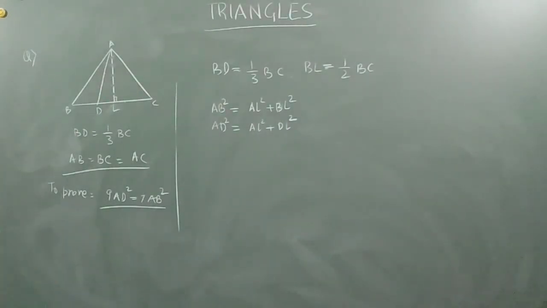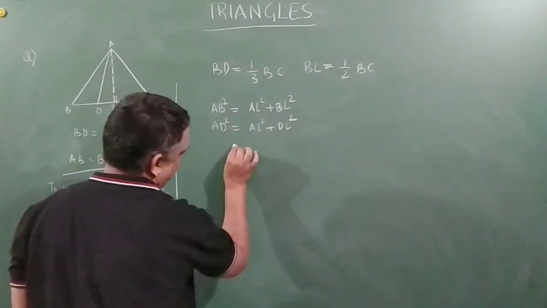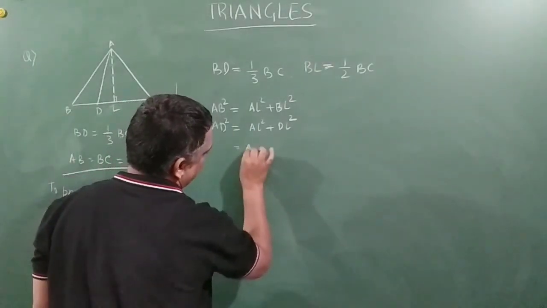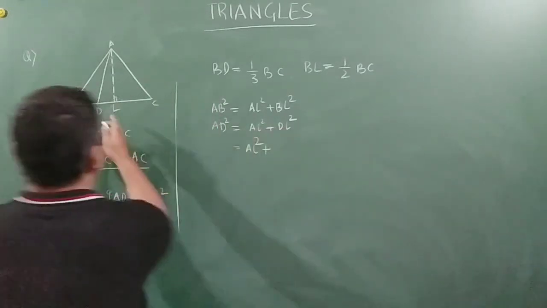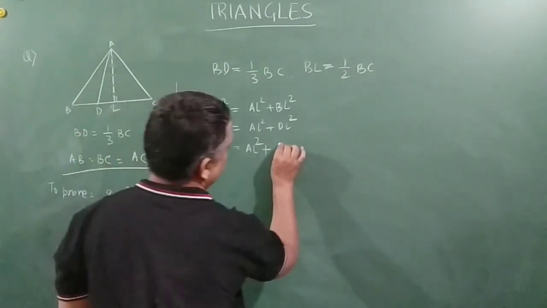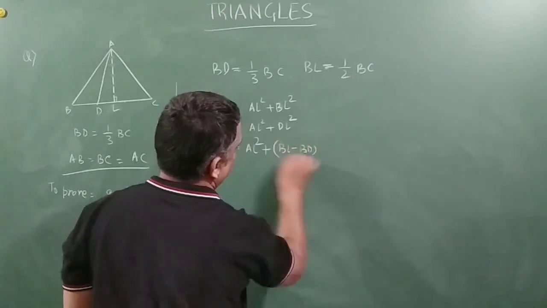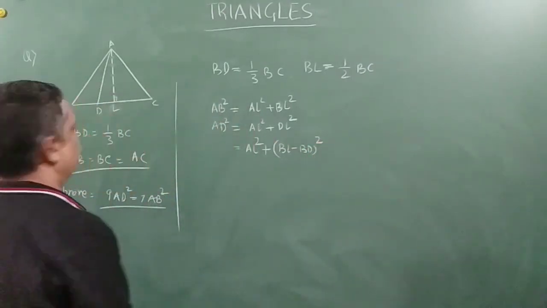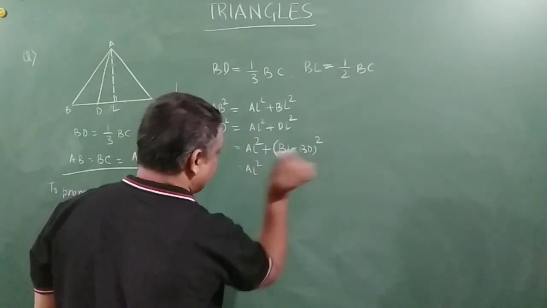Now friends, I am going to change this DL square. So what I am going to write here is AL square plus DL. Can this be written as BL minus BD? Right? Any problem in this? No problem, right? Let me expand it.